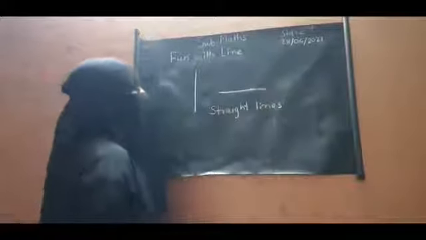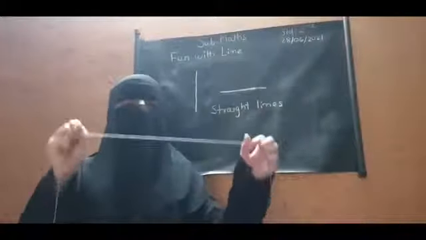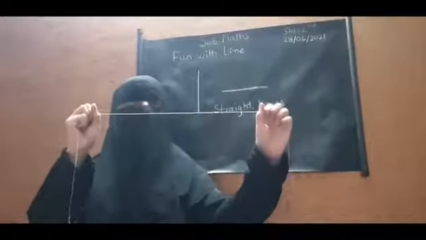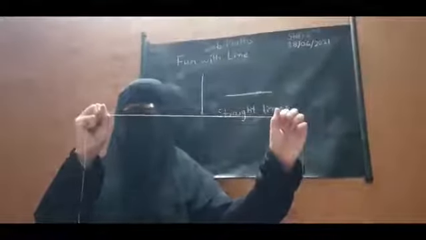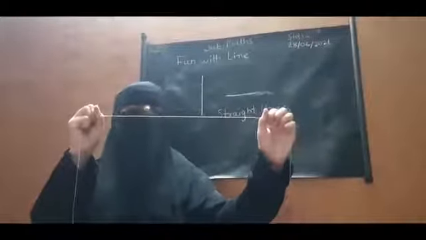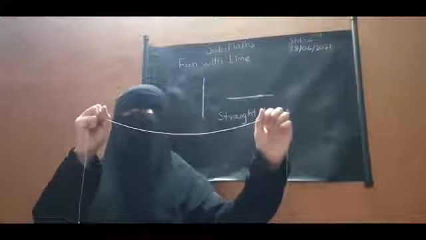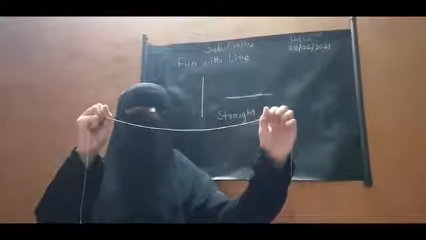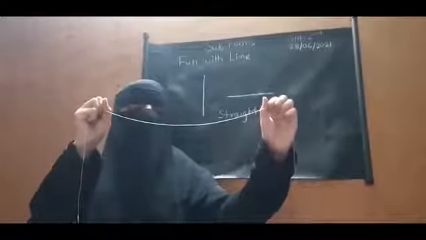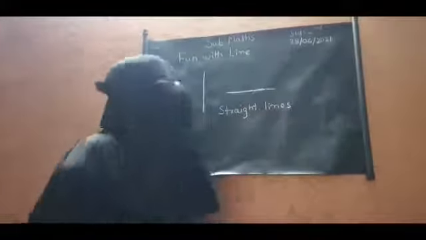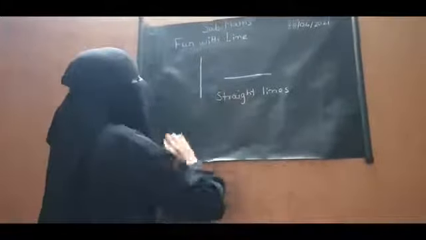So if we put a thread in our hand and stretch it tightly, then it becomes a straight line, and if we loosen the thread, then it will become the curved line. Okay, this is the straight line and this is the curved line. Okay, so these are called as a line.